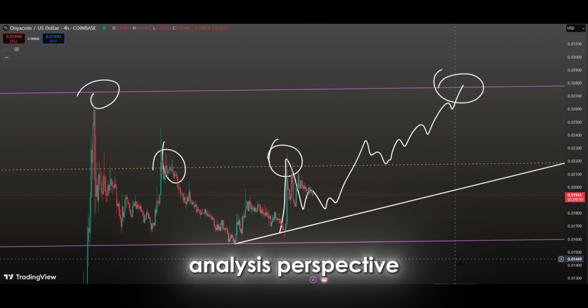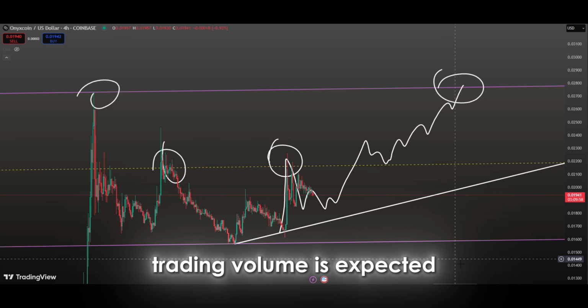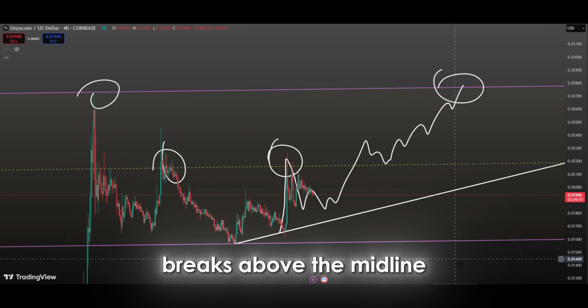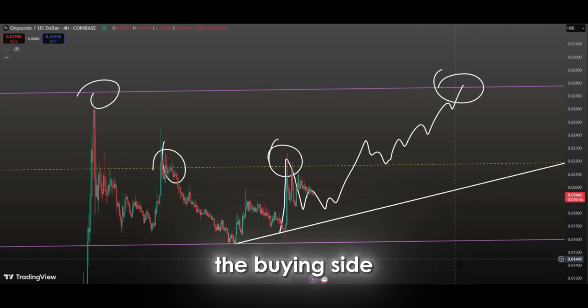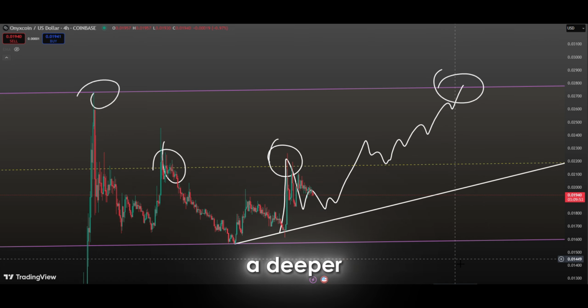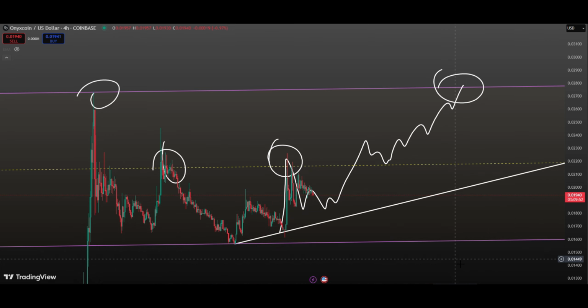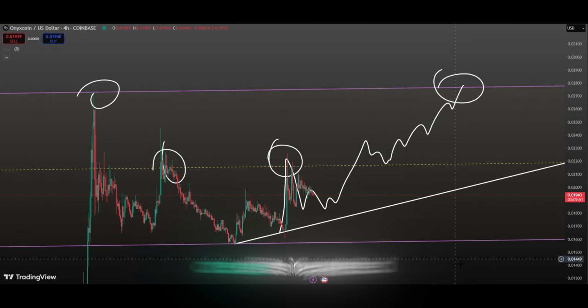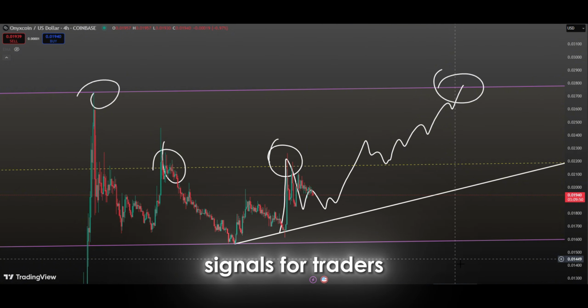From a volume analysis perspective, an increase in trading volume is expected when the price breaks above the midline. This suggests that the buying side is gaining strength and that the upward move is not just a temporary fluctuation, but potentially the beginning of a deeper and more sustainable structure. Breakouts supported by strong volume are often interpreted as clear buy signals for traders.